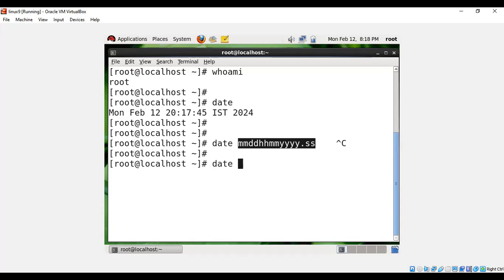So the first one is the month. What is the month we are in now? We are in the second month. Don't give just 2. It always has to be two digits. You have to give 02.